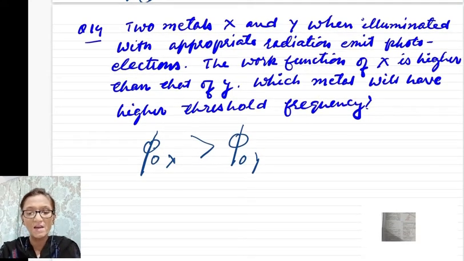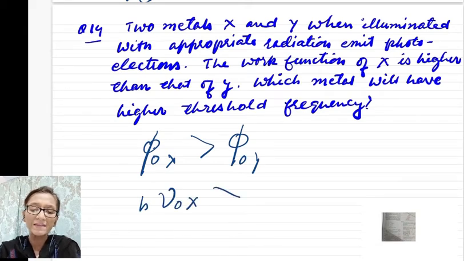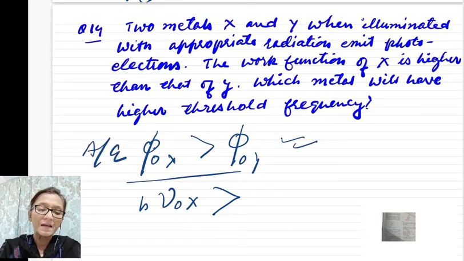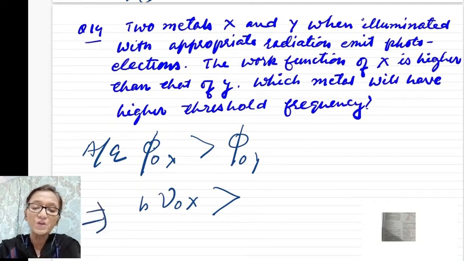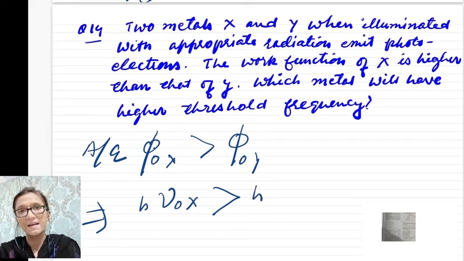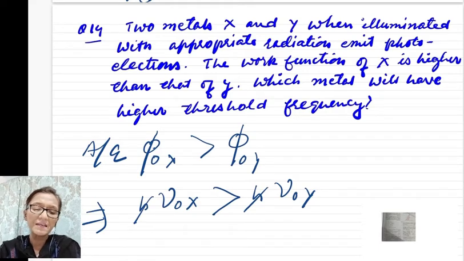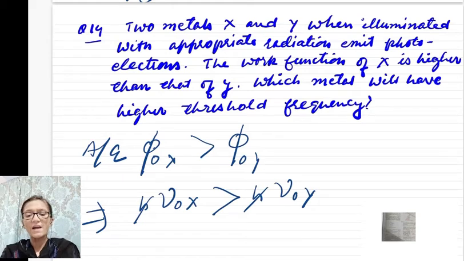So just now we have discussed work function is equal to h nu naught, and as per this equation, according to the question we have been given this, h nu naught X must be greater than h nu naught Y. So you can see that threshold frequency of X metal is greater than threshold frequency of Y metal.